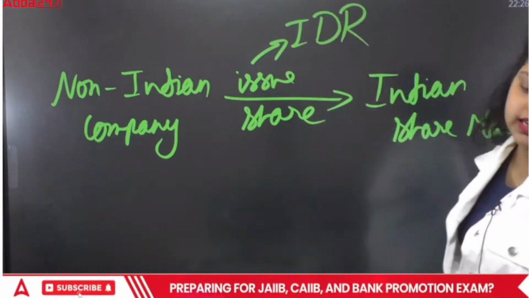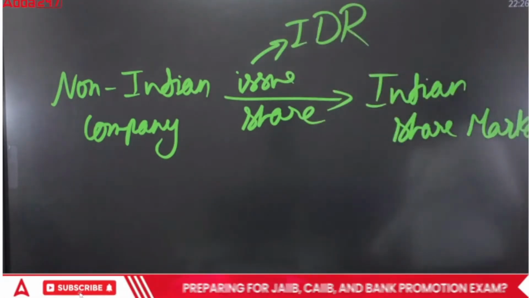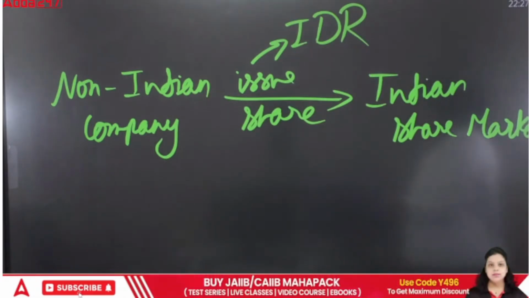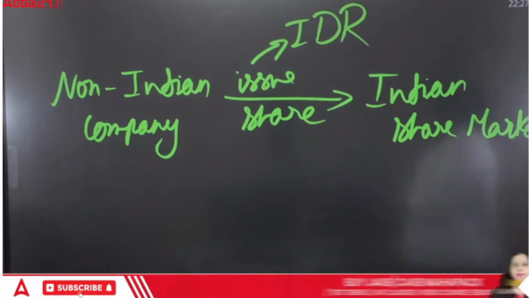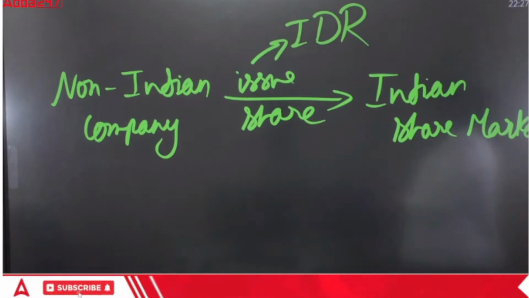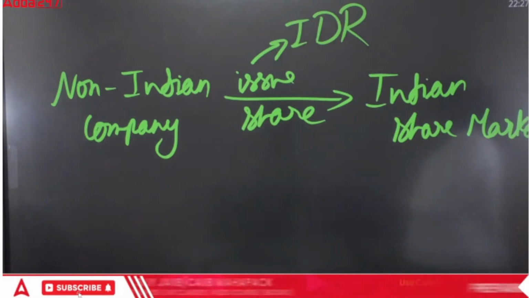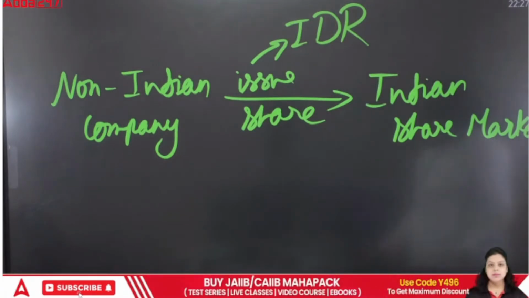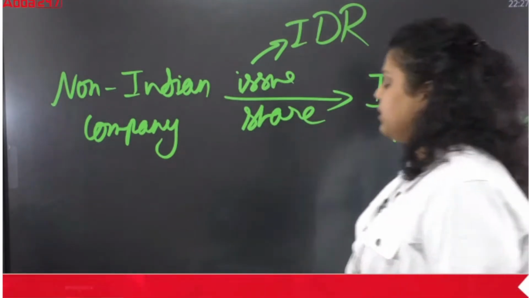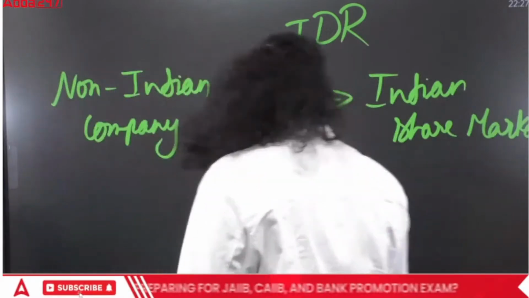Whenever a non-Indian company wants to raise capital from India, they can issue the IDR in India. What does IDR stand for? Indian Depository Receipt. Okay, so this is the detail about all the options we have taken in the first question.